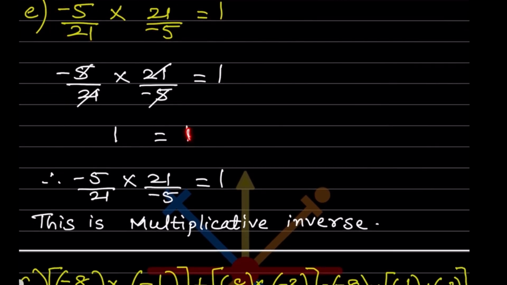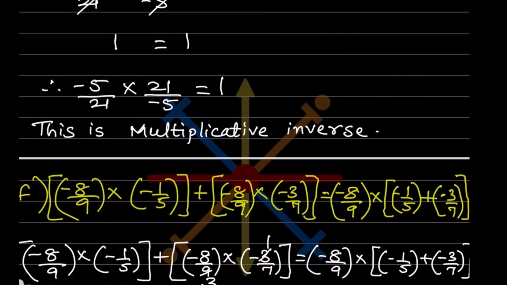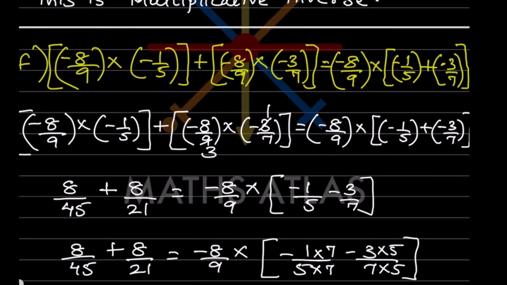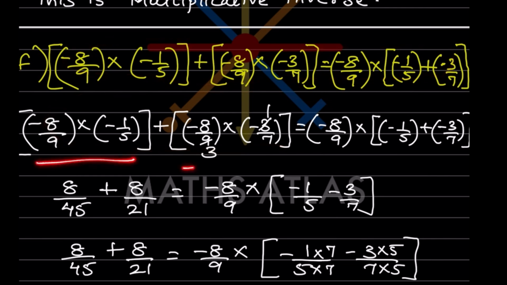Now 1, where do we get 1? So now see here, this is A by B and this is B by A. So when you cancel out this one, this is going to be one, that is multiplicative inverse. Now again this is a long expression, but you don't have to be scared with that. Same thing, first I have written this whole part over here, and then because of the brackets I can divide it into parts separately and then do it.